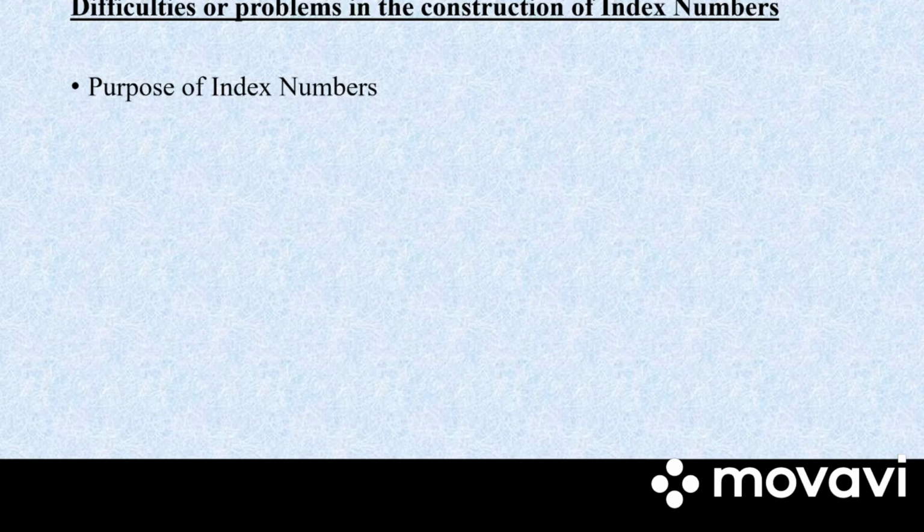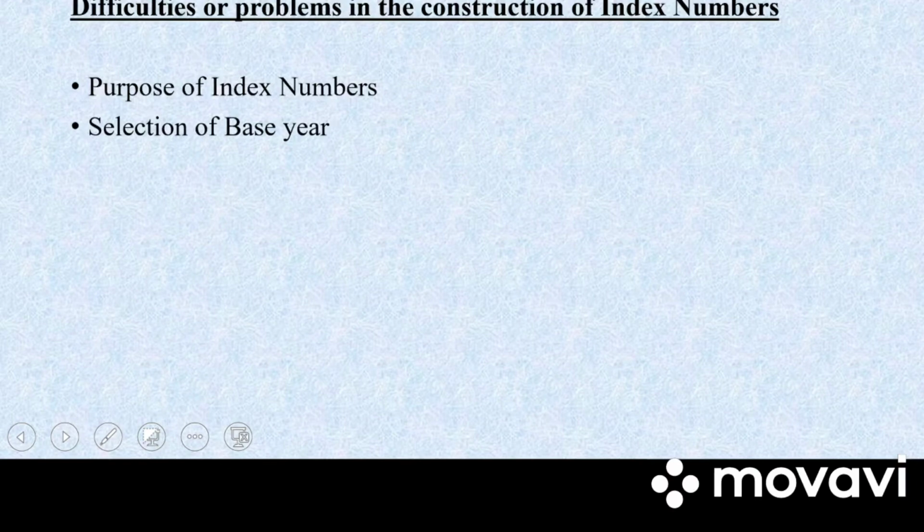Say for example, if the objective is to study the impact of change in the value of money on the consumer, so one will construct a consumer price index number. If we have to study the changes in purchasing power of money, we have to construct the index number on the basis of wholesale price. So one of the major difficulties is to know the purpose of index number while constructing the index number.